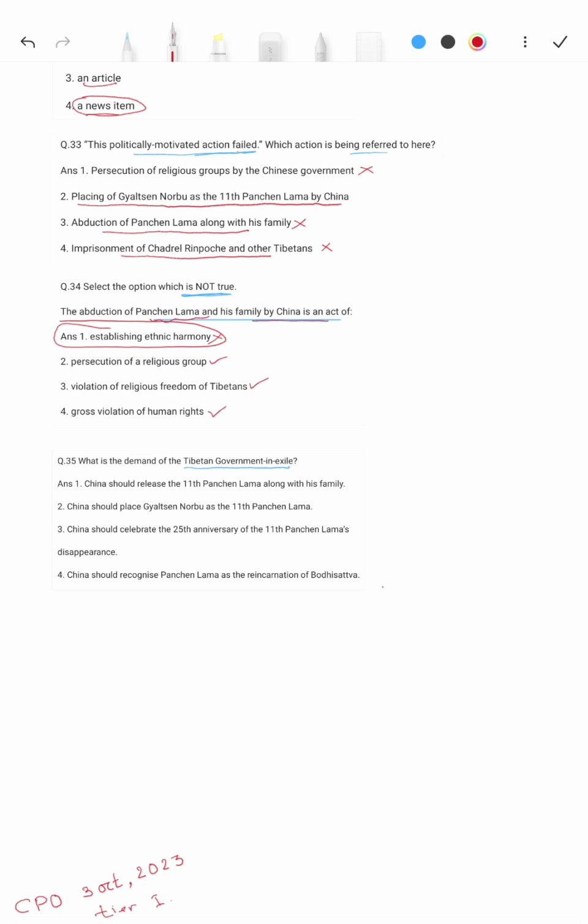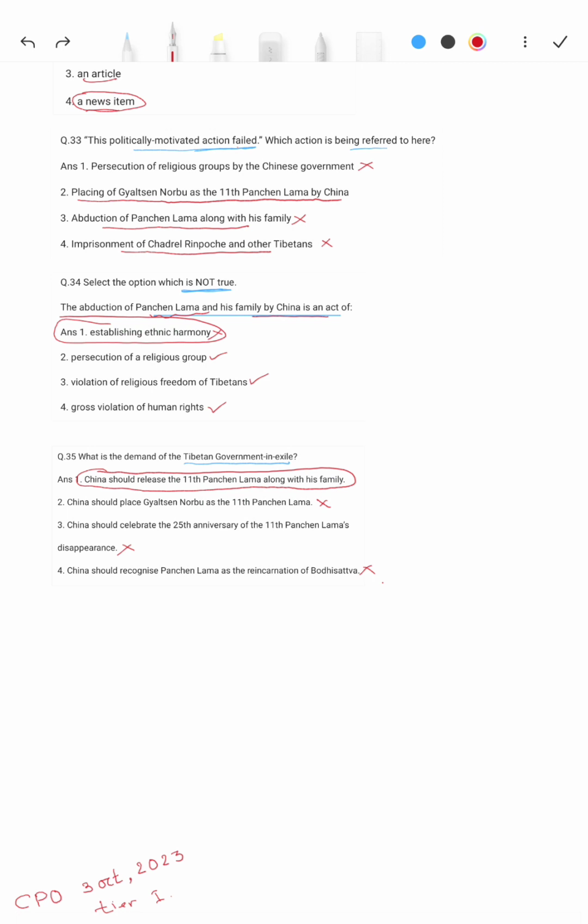China should place Gyaincain Norbu, this is not true. China should celebrate the 25th anniversary of the 11th Panchen Lama's disappearance, this is not true. China should recognize Panchen Lama as the reincarnation of Buddhist, not true. So the right answer, what the Tibetan government in exile demands is this: China should release the 11th Panchen Lama along with his family.